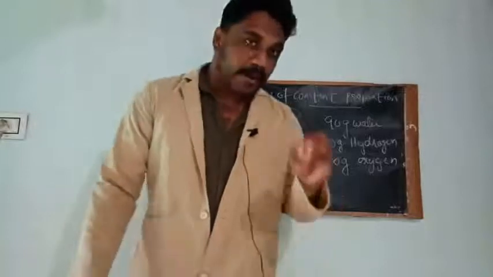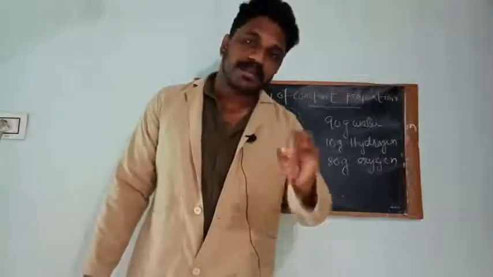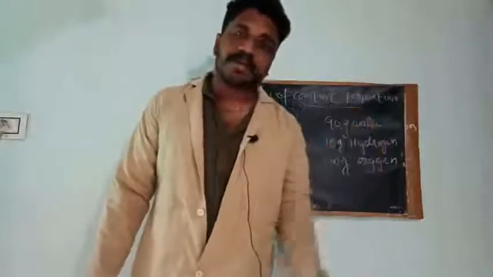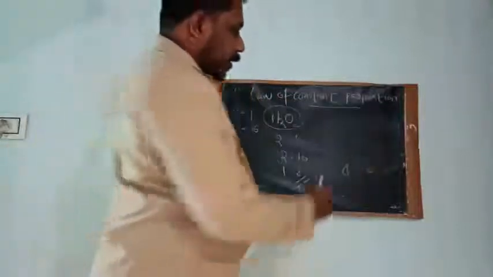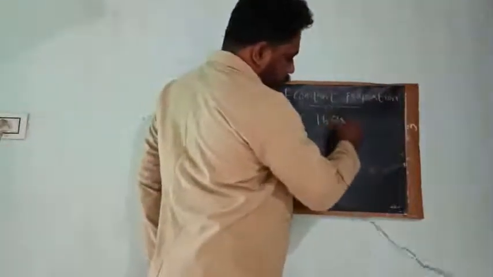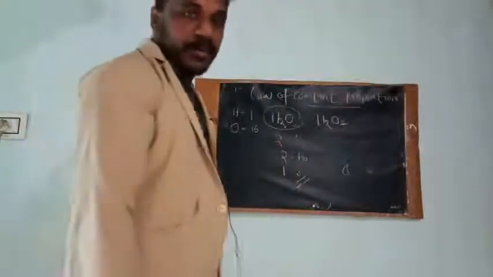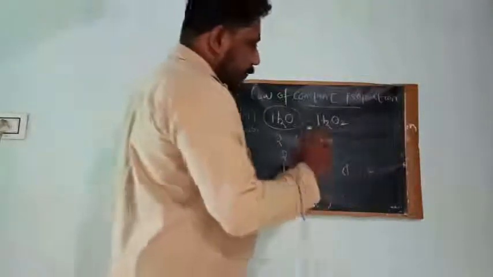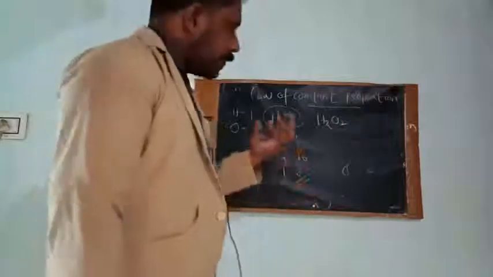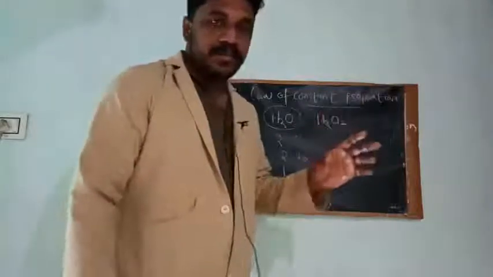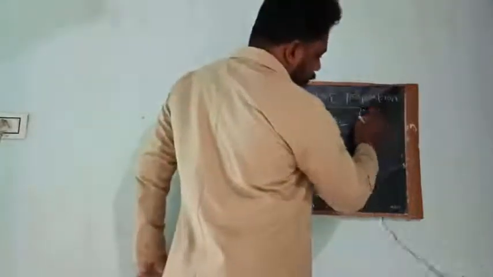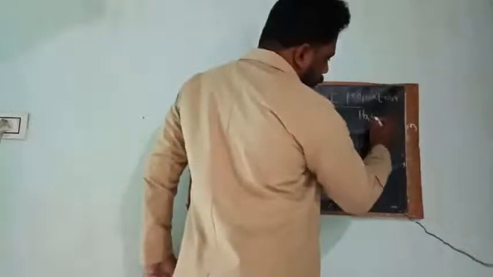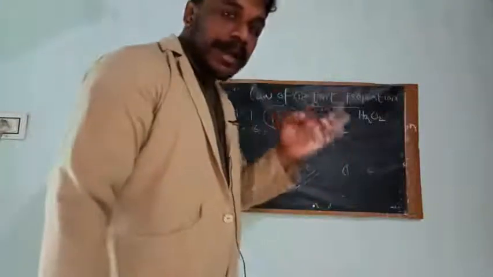Okay, so for a compound to form, the elements are combined in a fixed ratio by mass. Let us consider one more example. This is H2O2, hydrogen peroxide, another compound. It is not water. It is formed of hydrogen and oxygen, but it is not water because this compound consists of two hydrogen and two oxygen, H2O2. This compound is known as hydrogen peroxide.